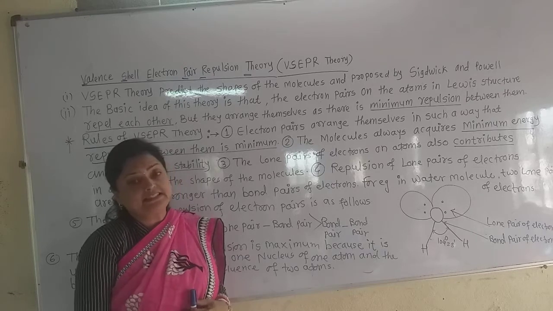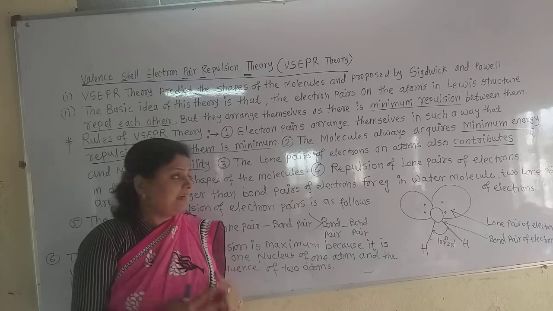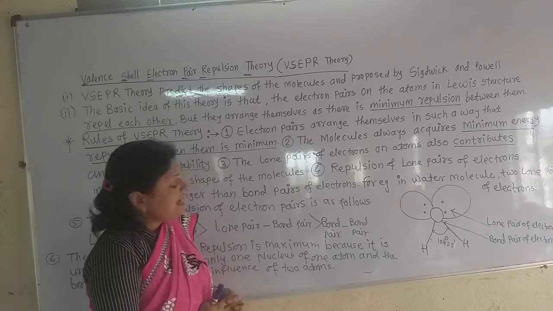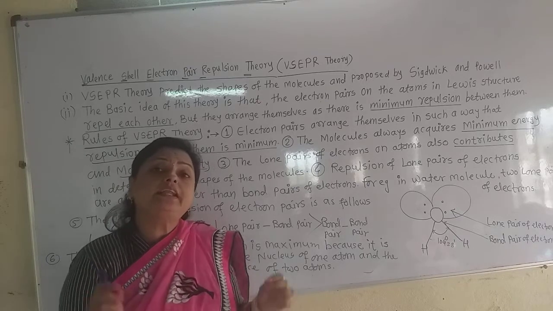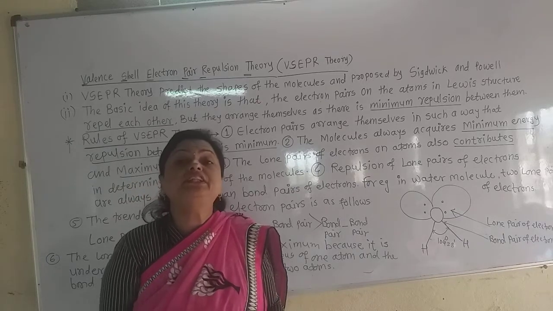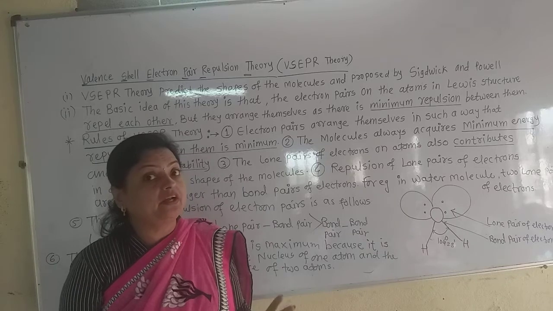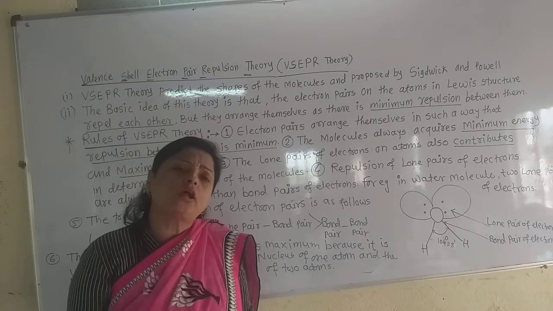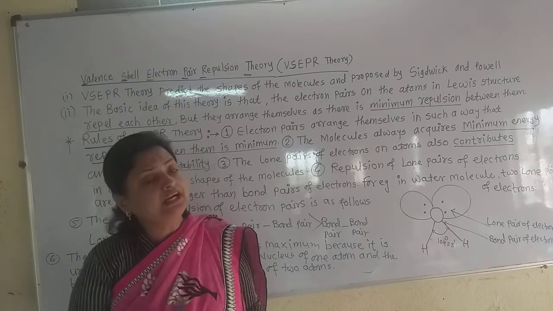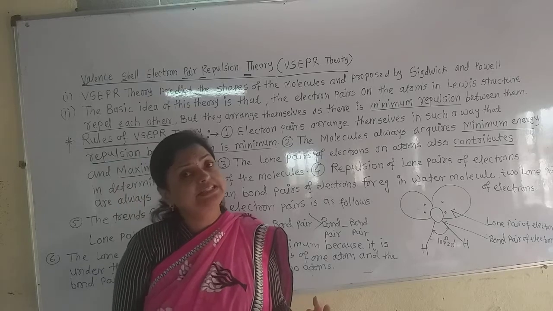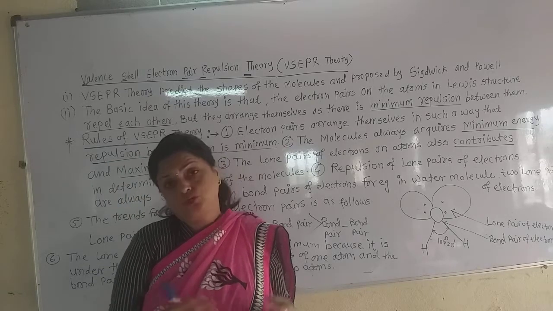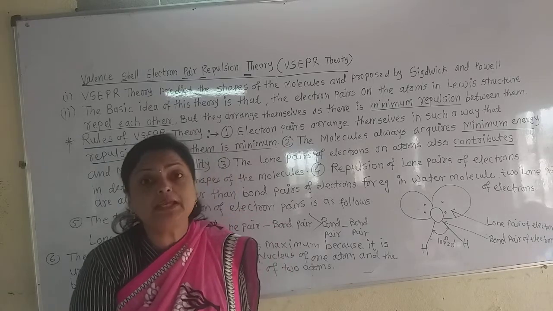One thing they said is that, though there is repulsion between lone pair electrons or lone pair and bond pair electrons, because electrons have a similar negative charge, so there must be repulsion between them.